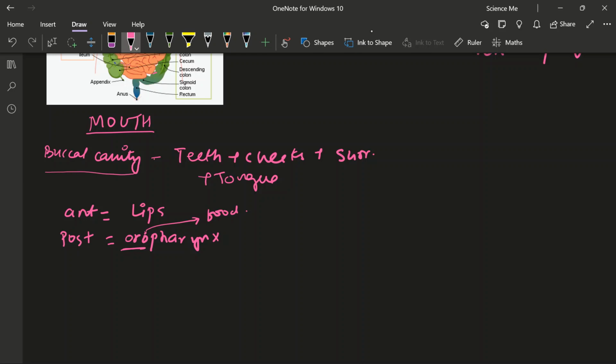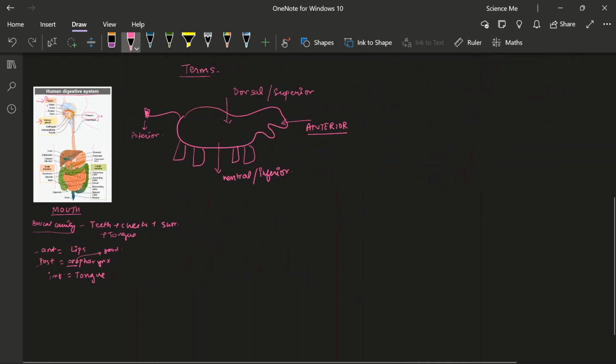Then we have done anterior, posterior. Then inferior to that will be our tongue. Hopefully you can relate to all these things. What is anterior?